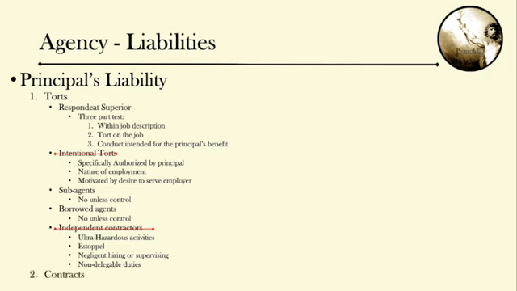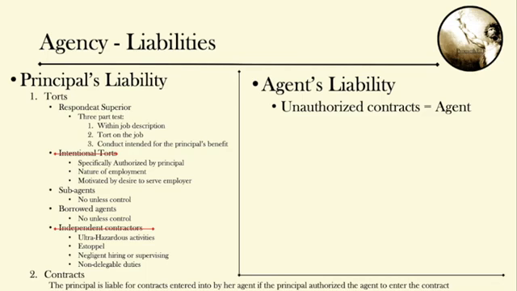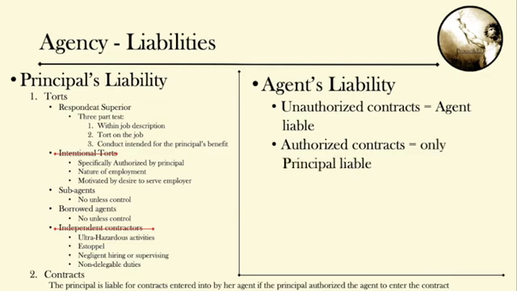Now let's discuss contract liabilities. Here, the rule is pretty straightforward. If there is authority, then the principal is going to be liable. Now let's discuss the agent's liability. The agent is liable if the contract was unauthorized, and the principal is going to be liable if the contract was authorized. However, if the principal was undisclosed or partially disclosed, then the principal and the agent will both be liable.